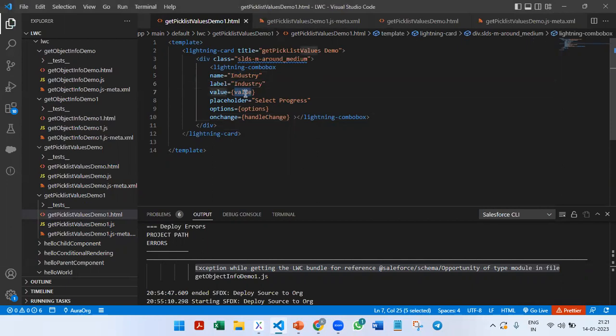The value I'm going to create is a placeholder, select industry. Then the options, I'll give industry options, and then the value I'm going to give as selected industry.